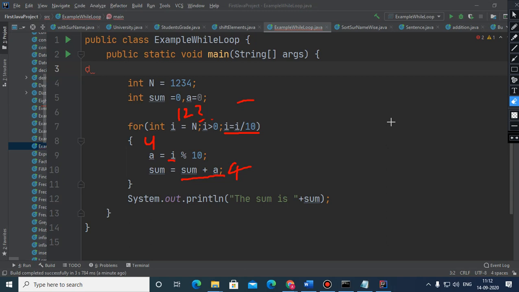Now the number is still 1 2 3, which is more than 0. So this time 1 2 3 mod 10, you have got 3. Now again 4 plus 3 happened, and again this part will execute.